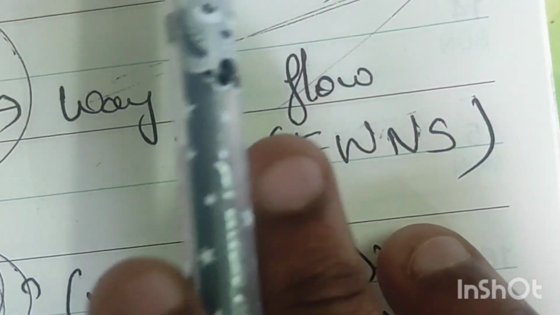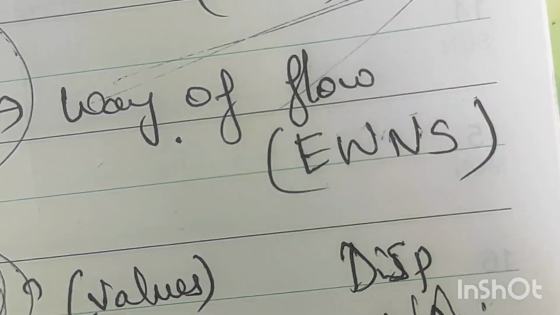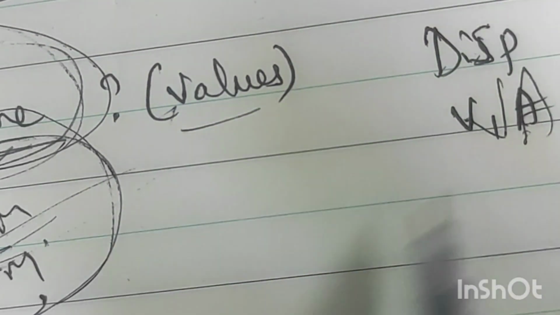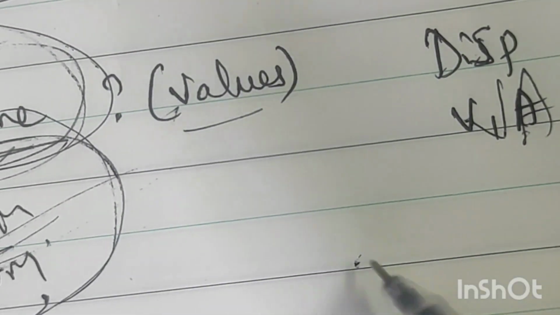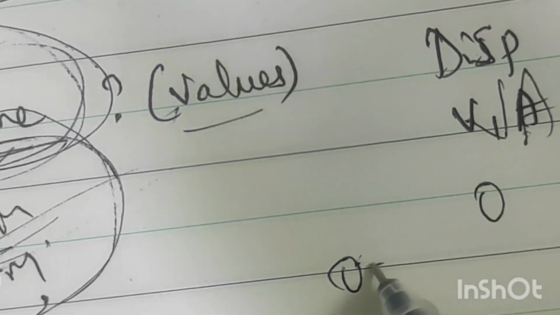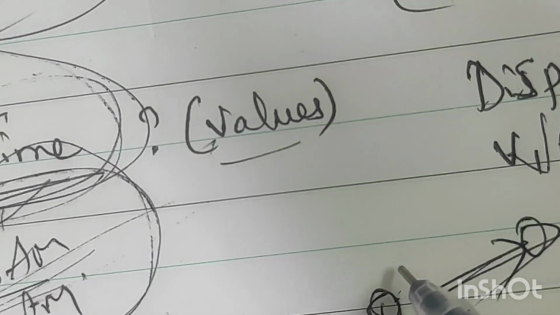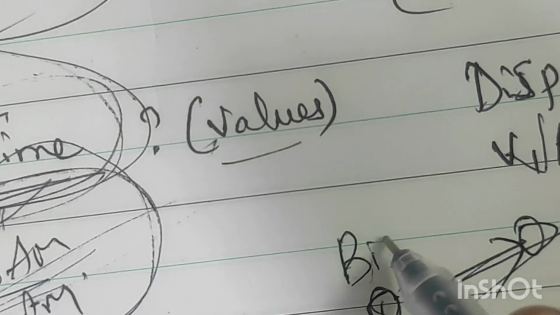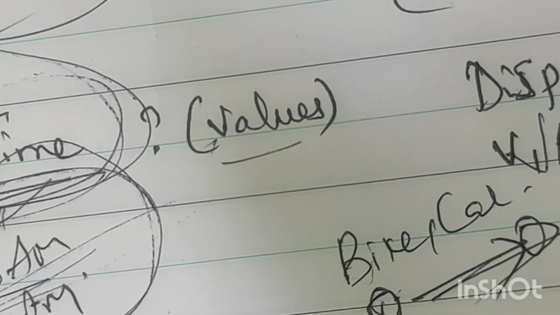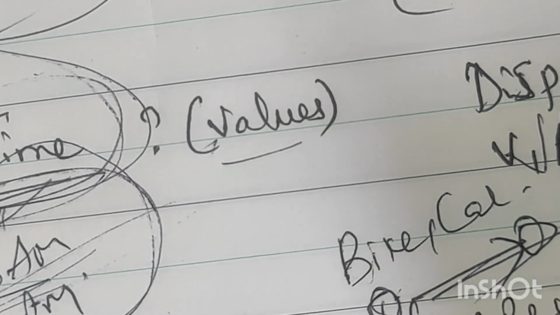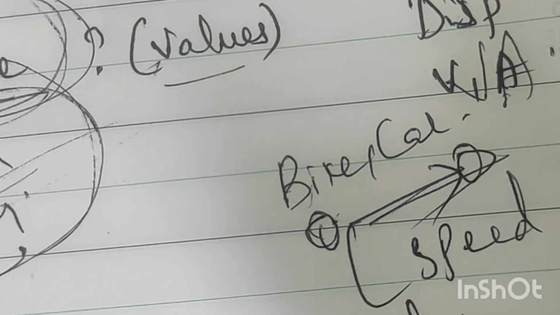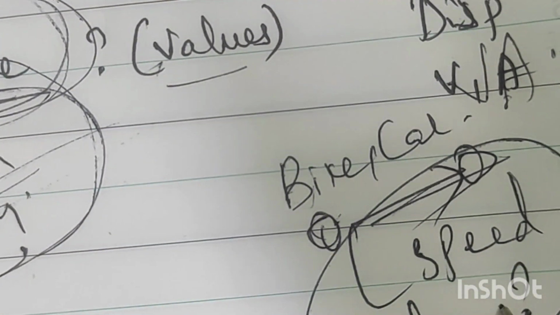What is an example of a vector quantity? Let us take examples which have magnitude and direction, for example velocity and acceleration. Your friend is coming from one place to another place on a bike or a car, with how much speed and in which direction he is coming, you can estimate this, no?